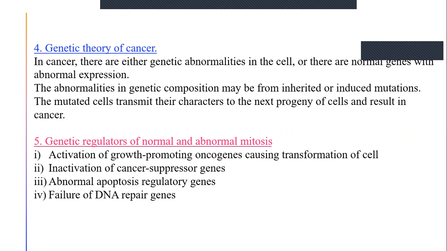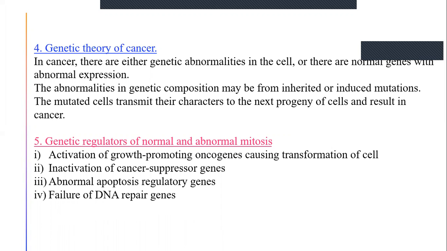And then general regulators of normal and abnormal mitosis. So: activation of growth-promoting oncogenes causing transformation of the cell, inactivation of cancer suppressor genes, abnormal apoptosis regulatory genes, and failure of DNA repair genes. So first is activation of growth-promoting oncogenes. That means these will promote the growth of tumor cells. So they will be activated.